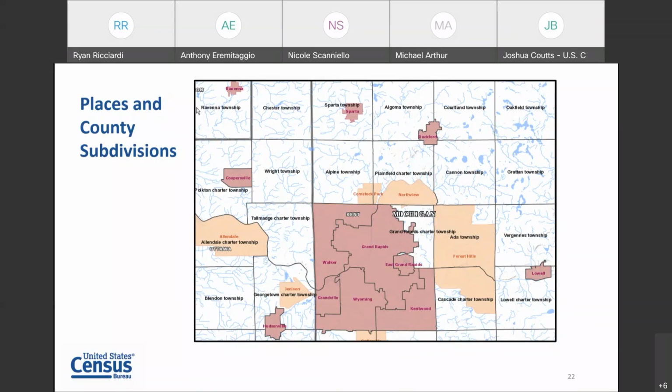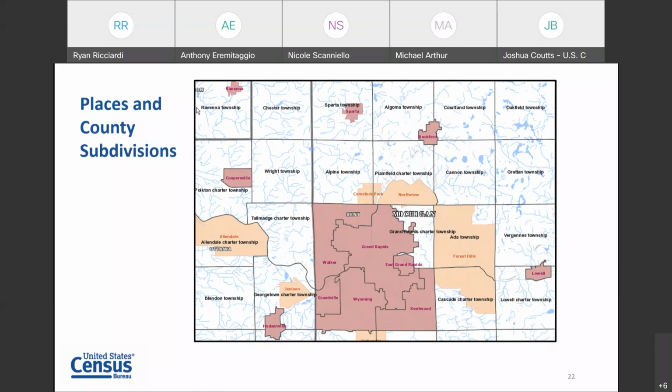The light orange colors are the census-designated places. Again, these are local communities, concentrations of population and commercial functions, and while they don't have a legal description, they have no legal authority within the state or the county. They are concentrations of population. They're recognized communities locally, and we want to make sure that we can provide data for those communities by creating these census-designated places, which then allow us to aggregate data in that area for that CDP and provide data out.